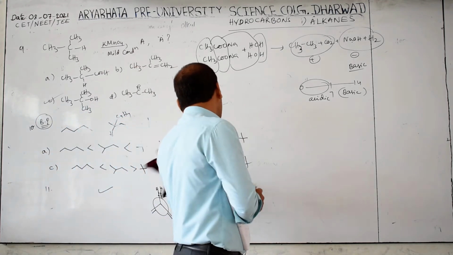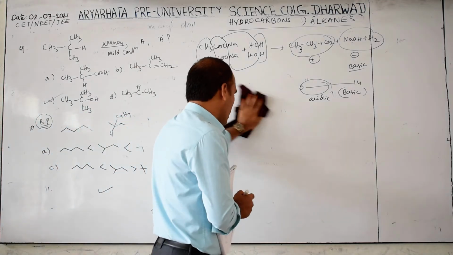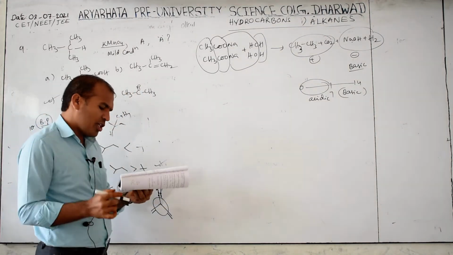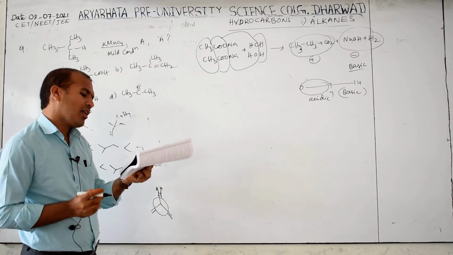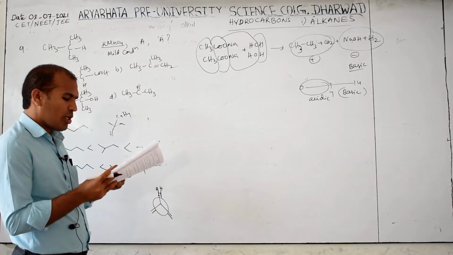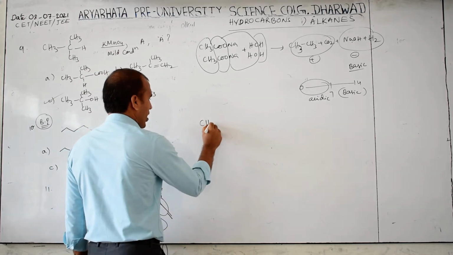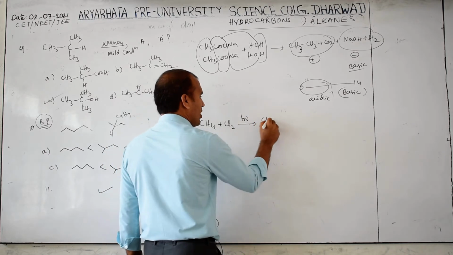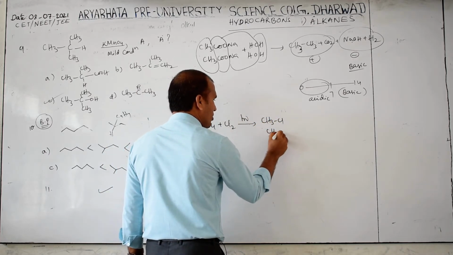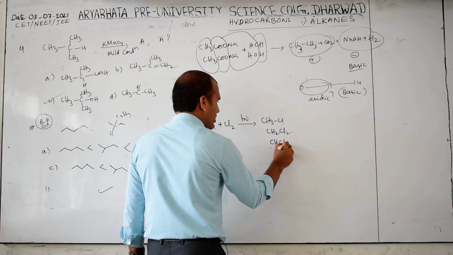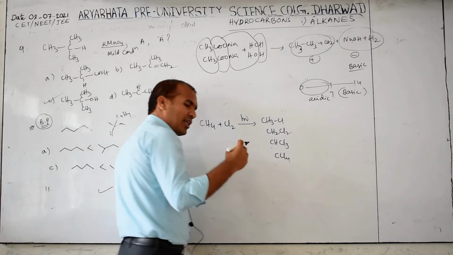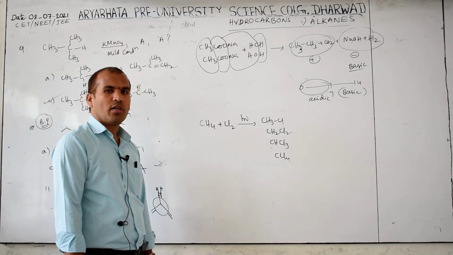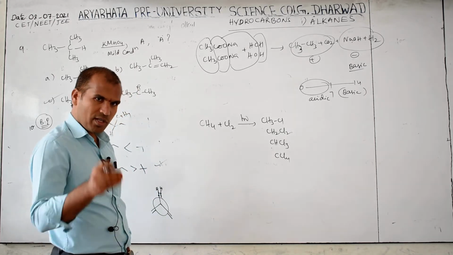Now every student already knows this reaction. UV purpose is also very important, but that is only given in the form of a question. Now, the question is: select the chain propagation step in the free radical chlorination of methane. Methane plus chlorine first gives CH3Cl, then CH2Cl2, then CHCl3, then CCl4, like a chain process up to CCl4. This mechanism I have also given in your notebook, and it is very important for board level and competitive level also.